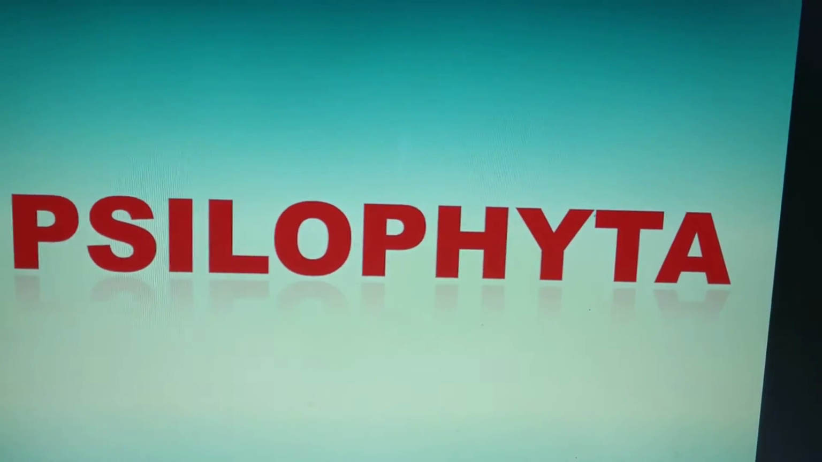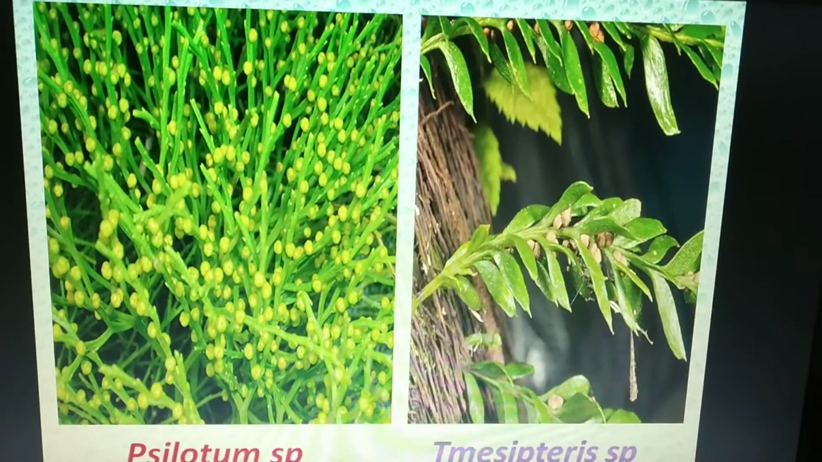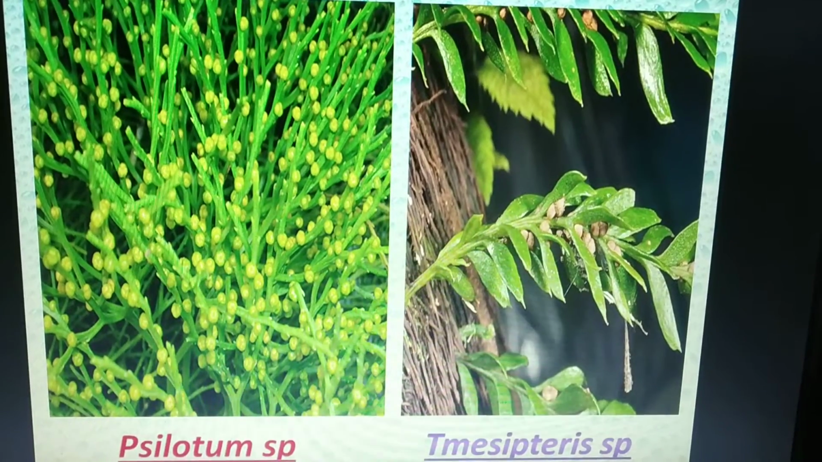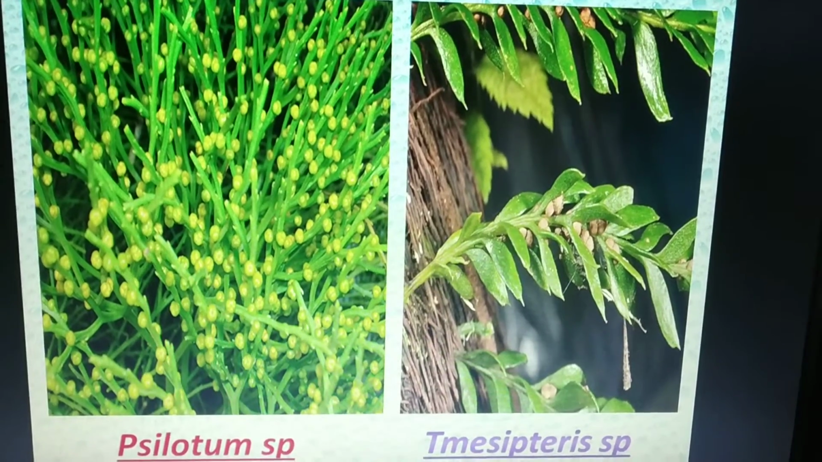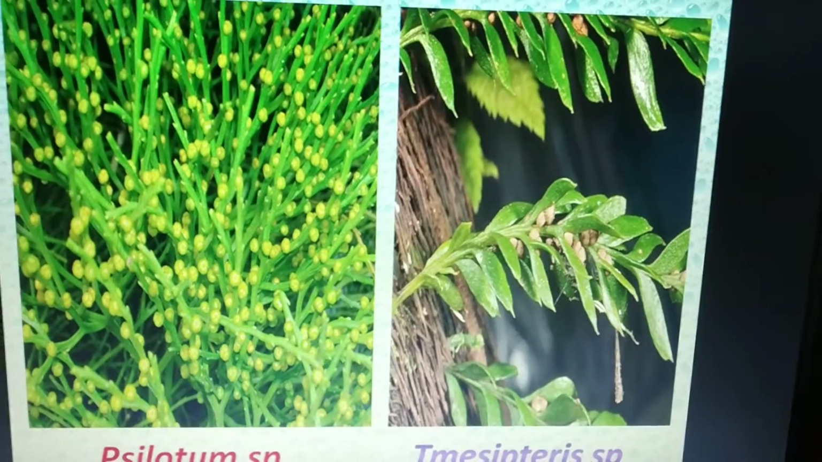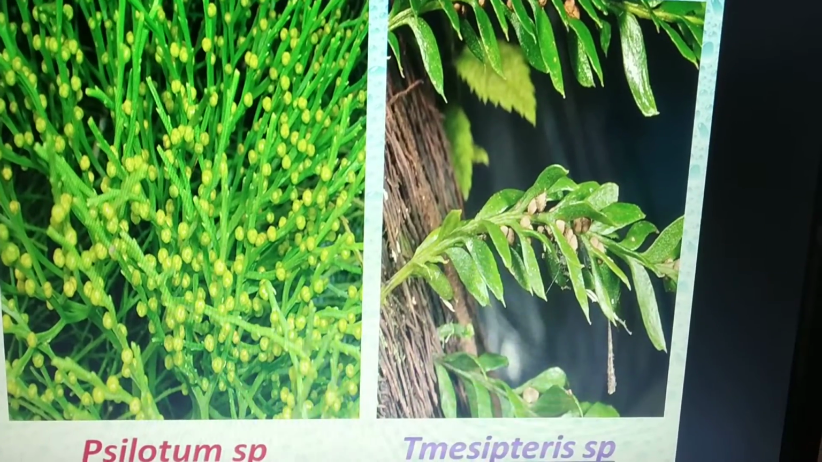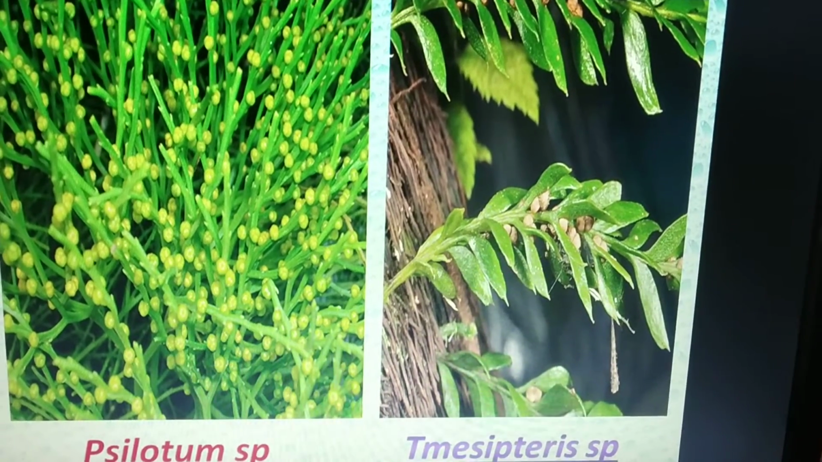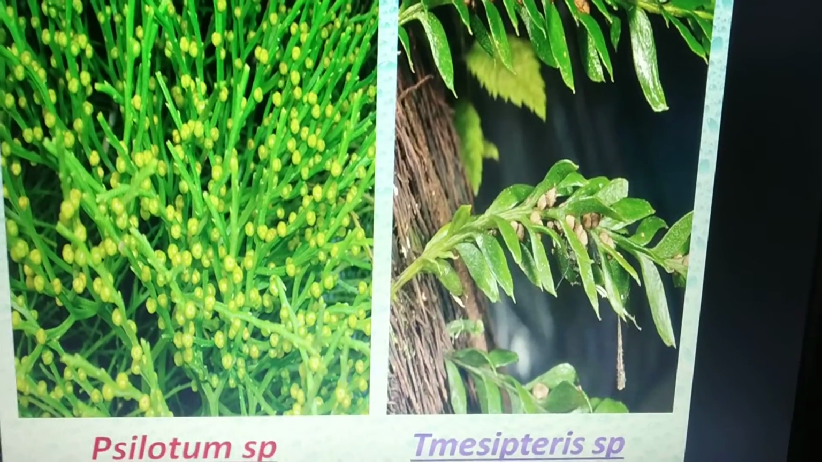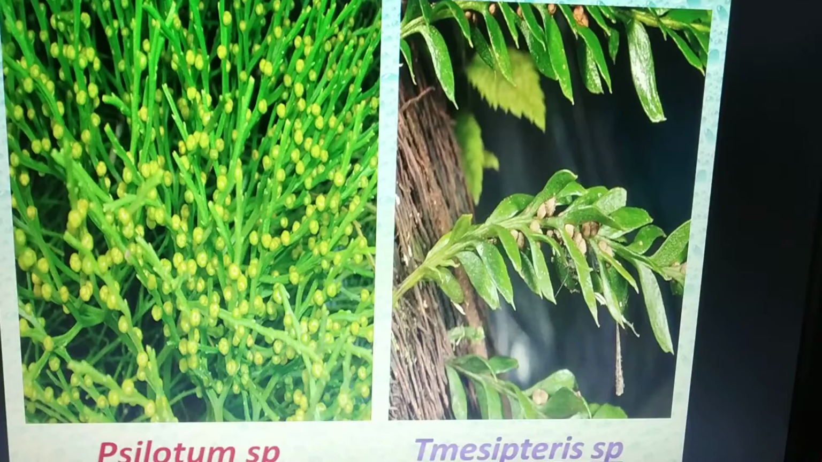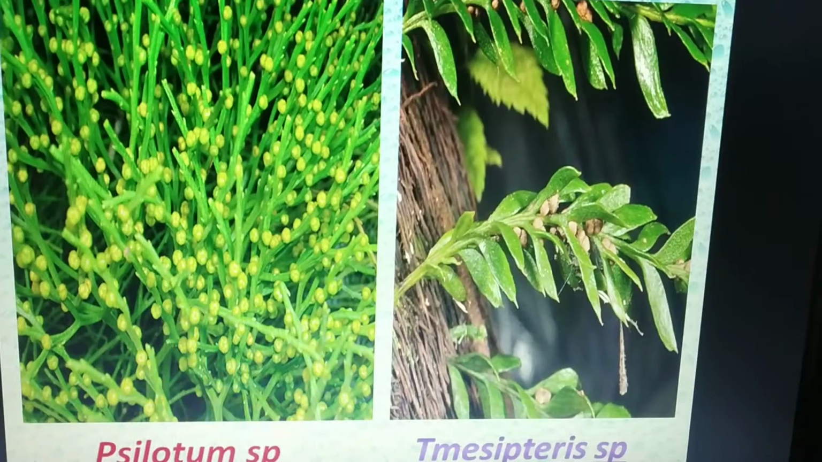So now we would discuss the characters of Psilophyta. Here you can see two pictures, one of Psilotum and another of Tmesipteris. These are basically the two living examples of Psilophyta. If we focus more upon Psilotum, these are commonly called whisk ferns because it is without leaves, and all the stems perform these functions. These kinds of plants are usually found in humus rich soil in tropical and subtropical regions.